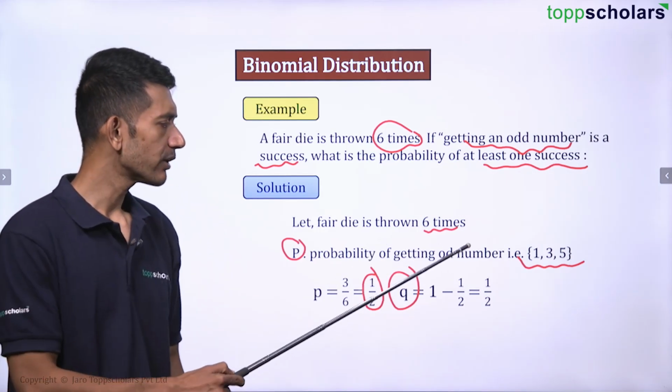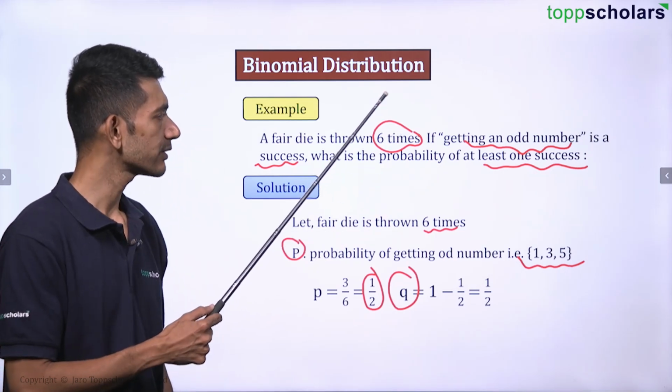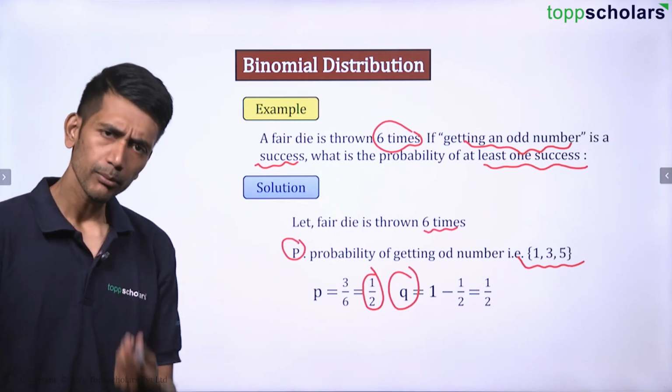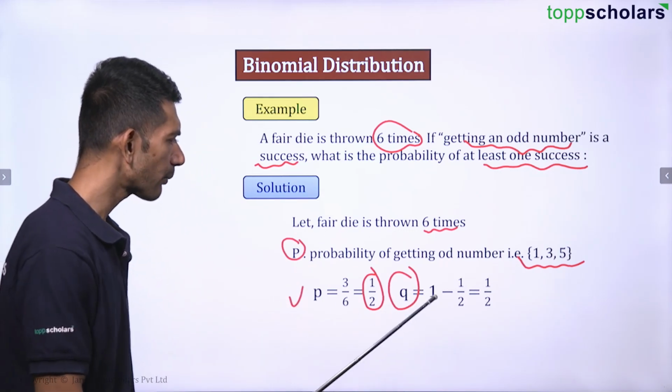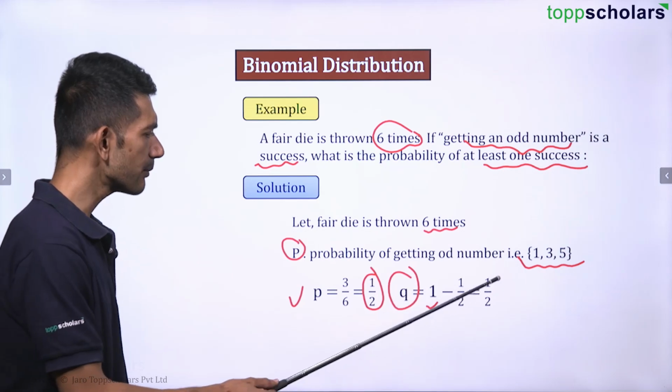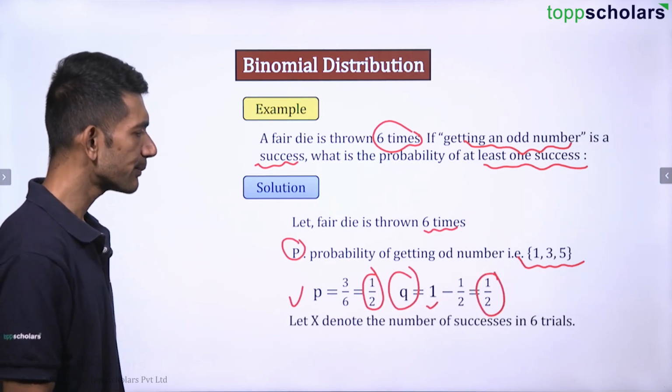Even if I say probability of getting an even number, and if I throw the dice for say 50 times, doesn't matter, the probability is going to be 1 by 2 only. So probability of success is 1 by 2, probability of failure is 1 by 2. Is it the same? Yes, it is the same. This is an example of a Bernoulli trial, right?